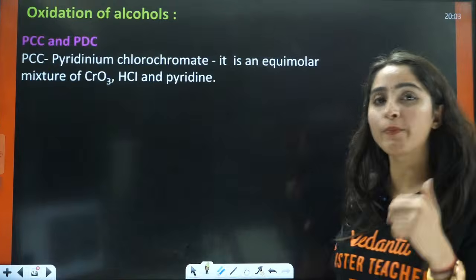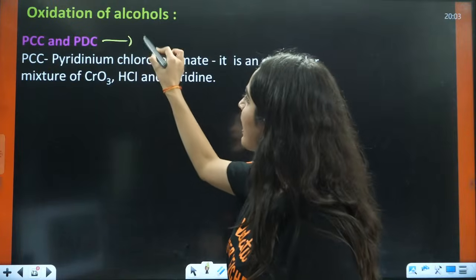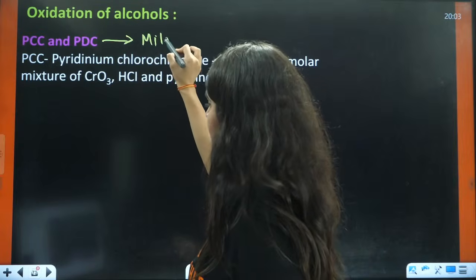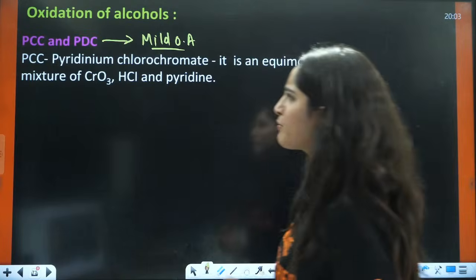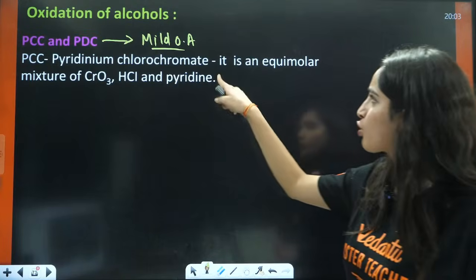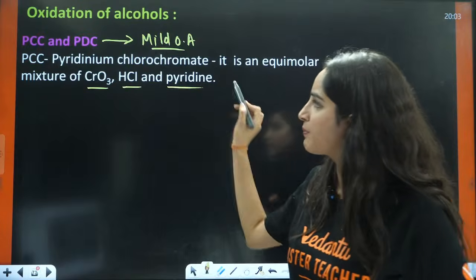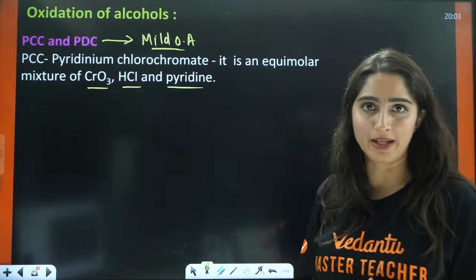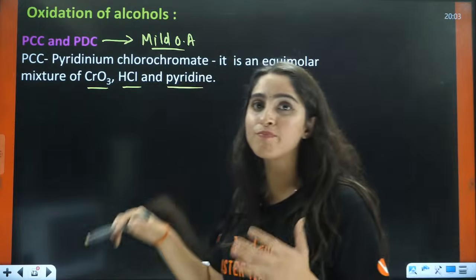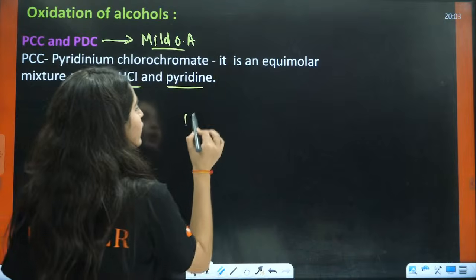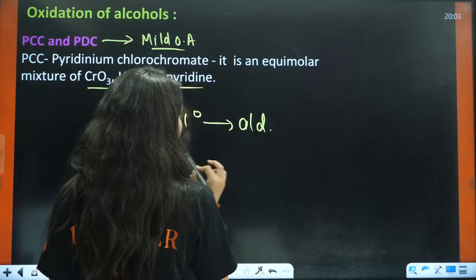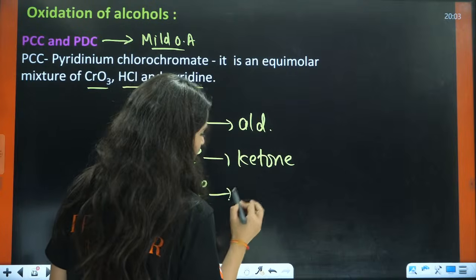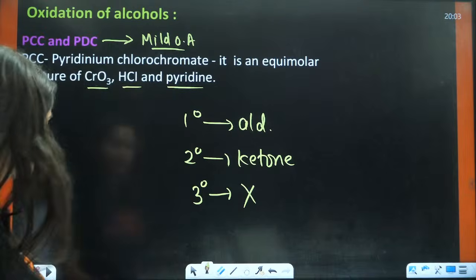When you talk about PCC, PDC, they are mild oxidizing agents. PCC is pyridinium chlorochromate, CrO3, HCl, pyridine. PDC is pyridinium dichromate. So these are mild oxidizing agents. They will convert 1 degree to aldehyde and 2 degree to ketone. With 3 degree, they will have no reaction.